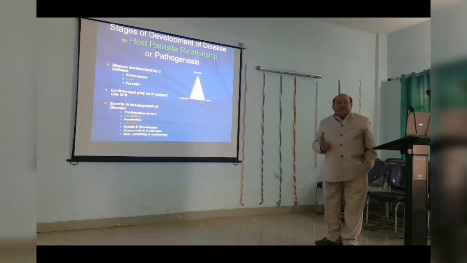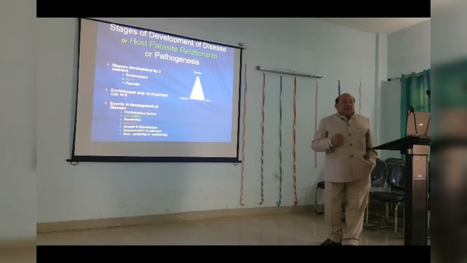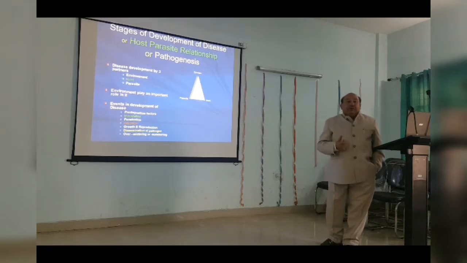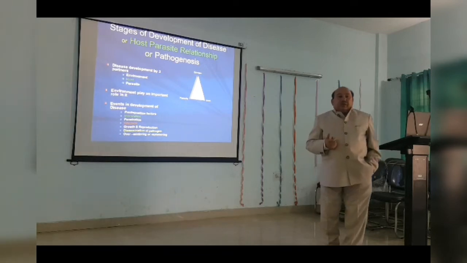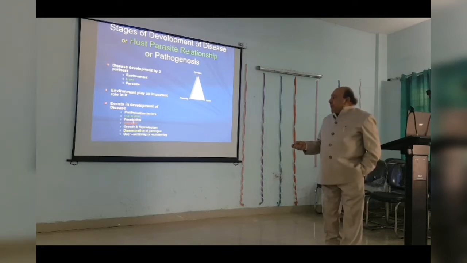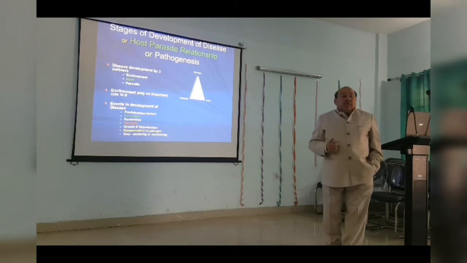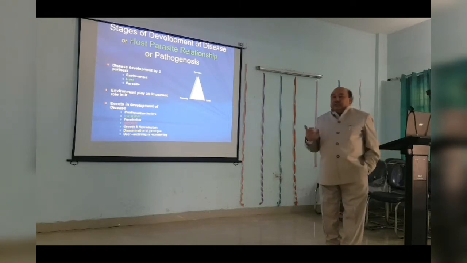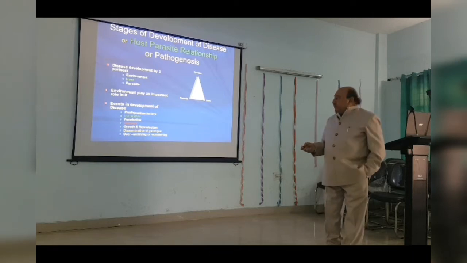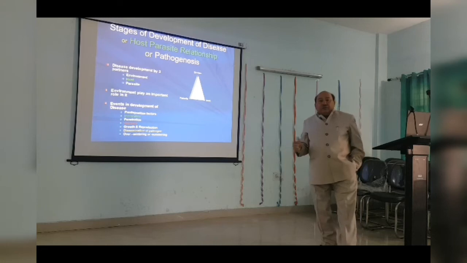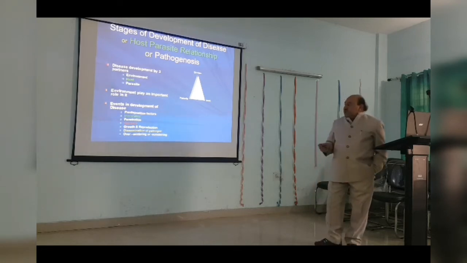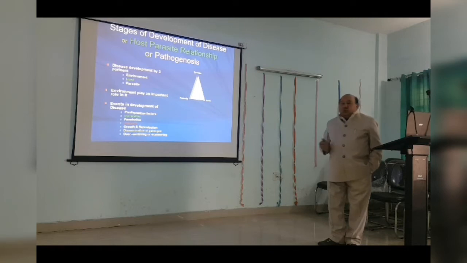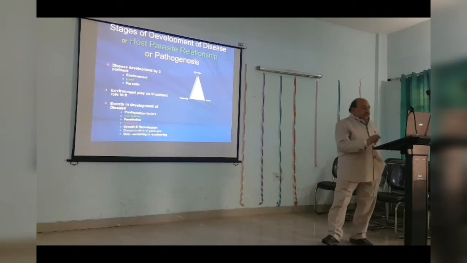The third is the penetration. Means how the host के अंदर parasite penetrate करता है, enter करता है. What are the means by which it enters? What are the ways through which it enters inside the host? We'll take it in detail one by one. Then there is infection. Infection means how the growth of the pathogen takes place in the susceptible tissue after penetration. And next is growth and reproduction. That is respective and specific to the particular pathogen. Then their dissemination from healthy host to the infected host to the healthy host, and then last is overwintering or oversummering. So we'll take one by one.